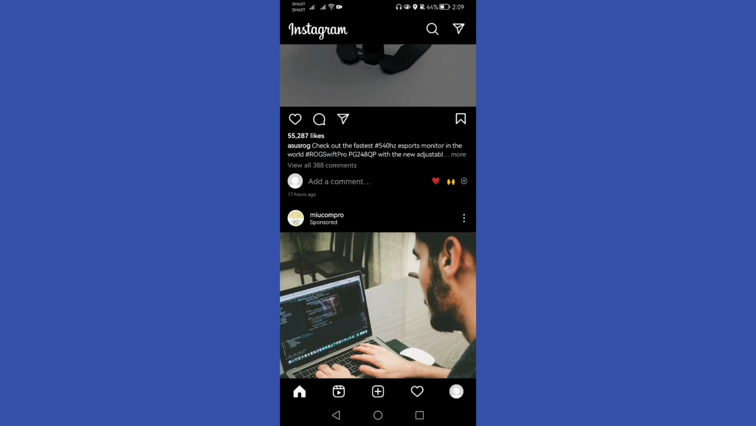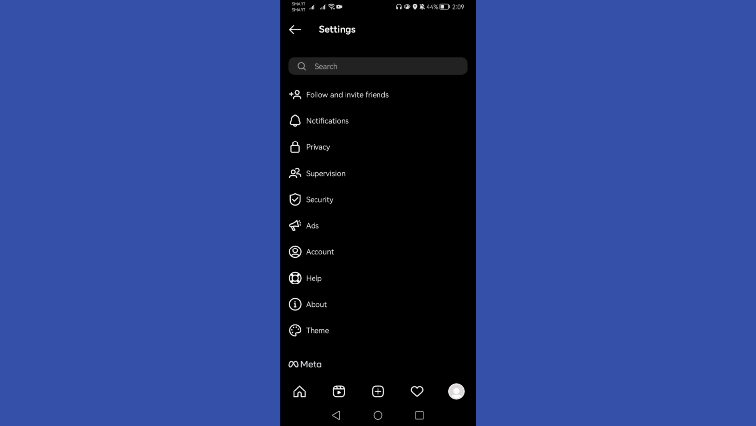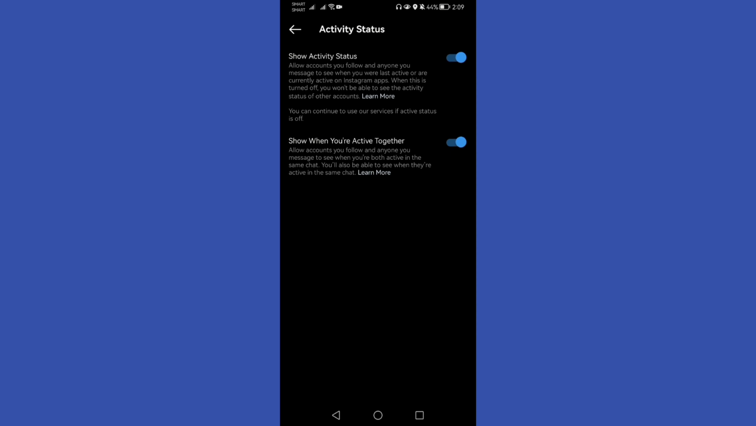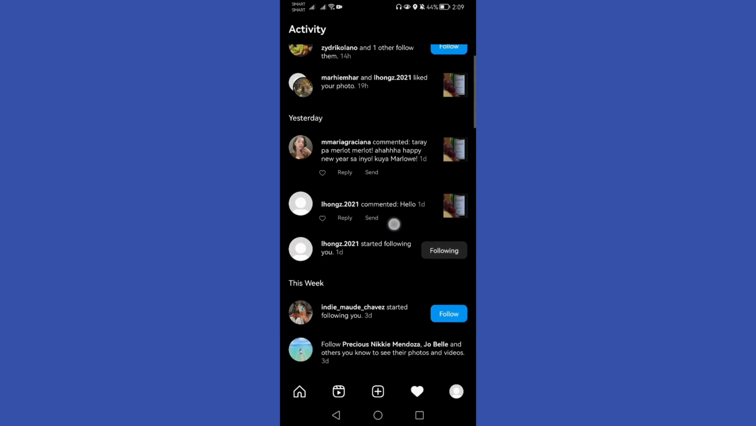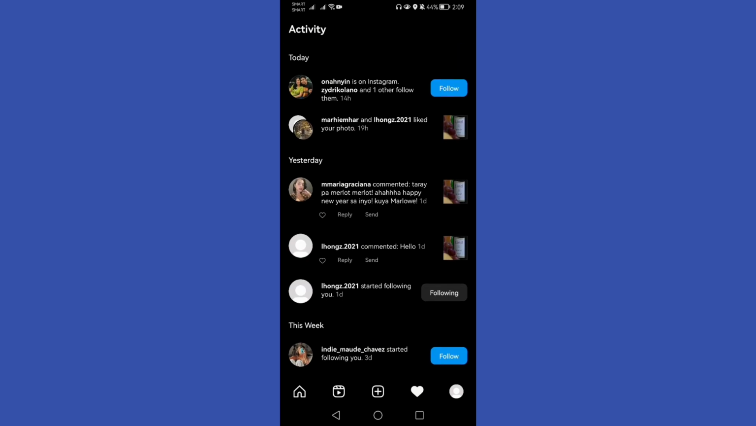Just make sure in your profile, tap your profile, then these three horizontal lines, and then in your settings, privacy, and in your activity status, make sure that this toggle option is on. And then go back and tap this heart icon here at the bottom, and you will see here some of the activity of your followers or the people that you are following.